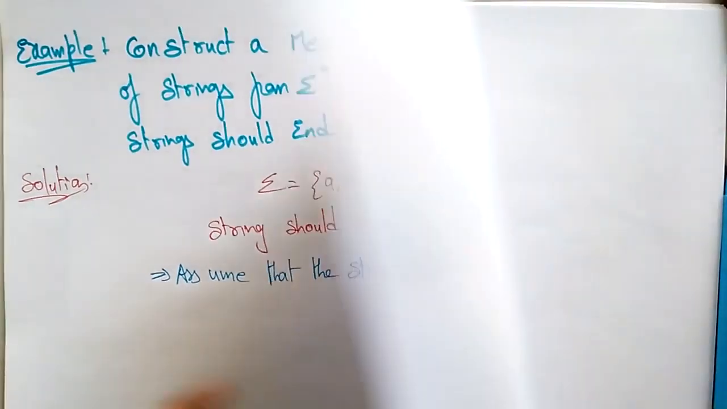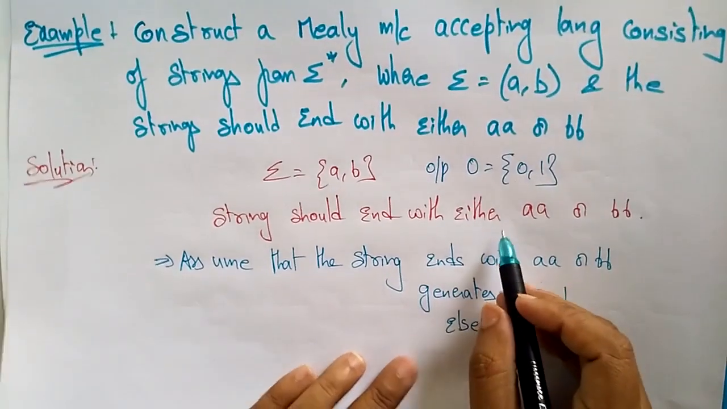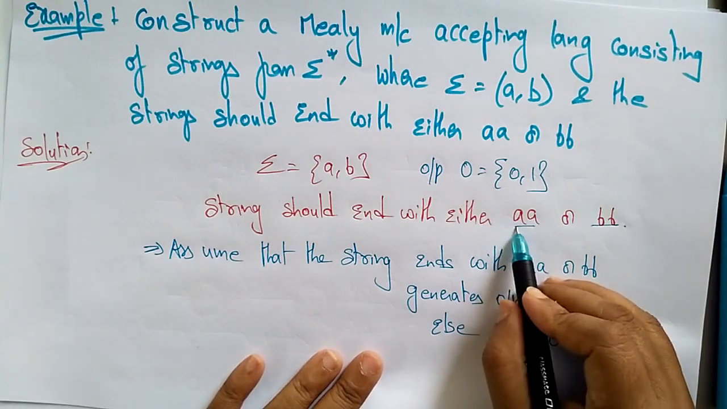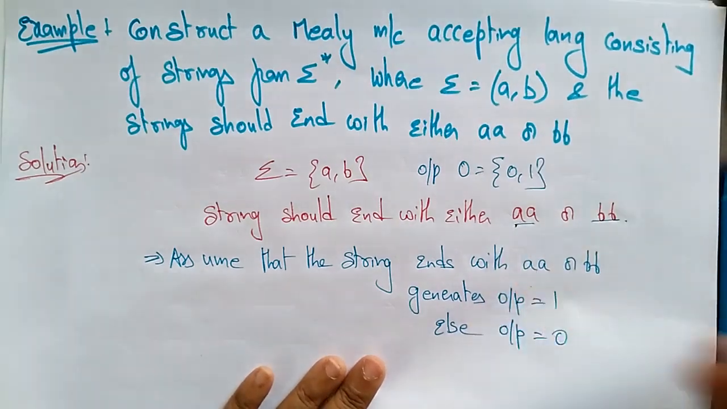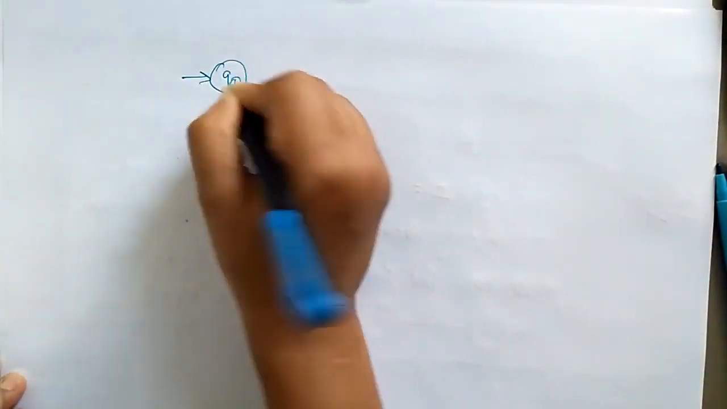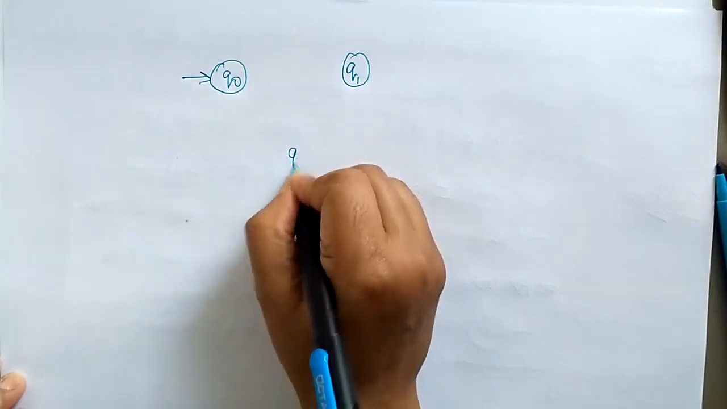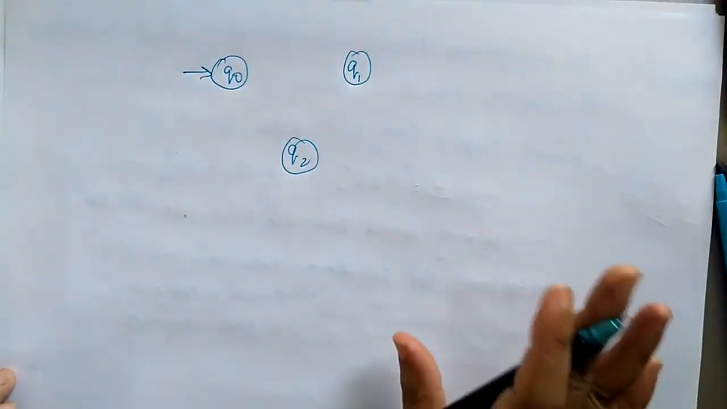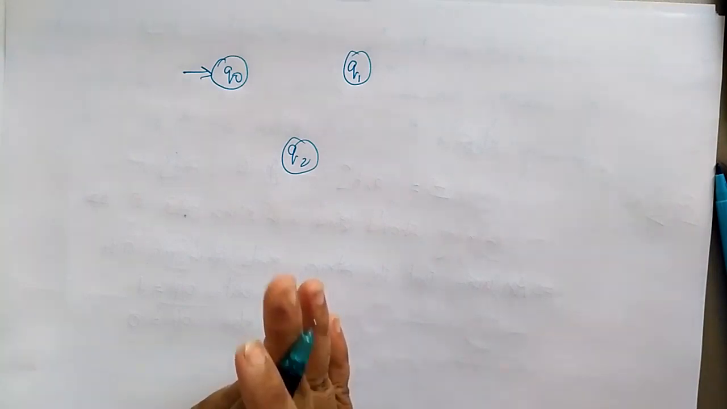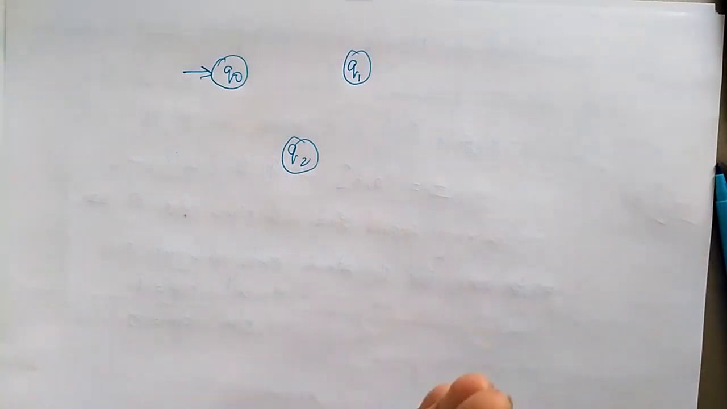So let me construct the Mealy machine. Here they are asking for strings that end with either AA or BB, so the length of the string is 2, and the number of states participating in the construction is 3, because the starting state should be the initial state. So let me take 3 states, Q0, Q1 and Q2. My concept here is that a string ending with AA has to generate an output 1.